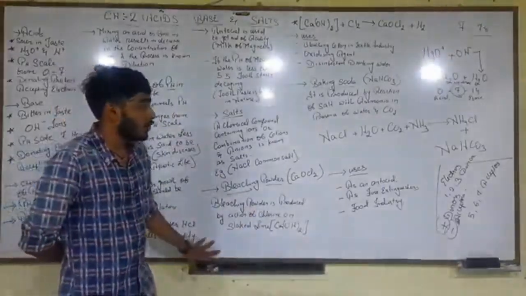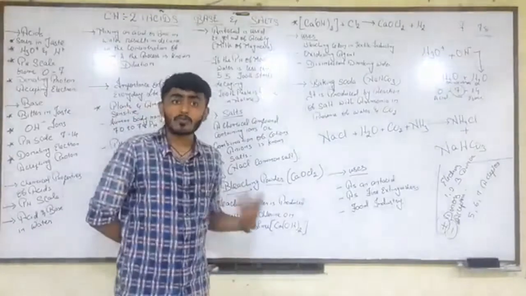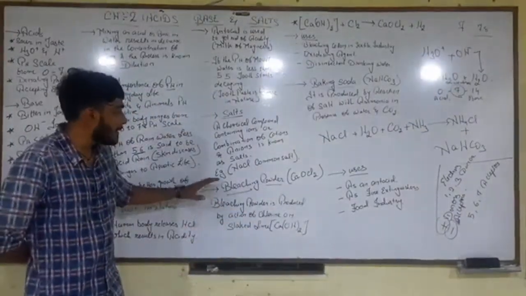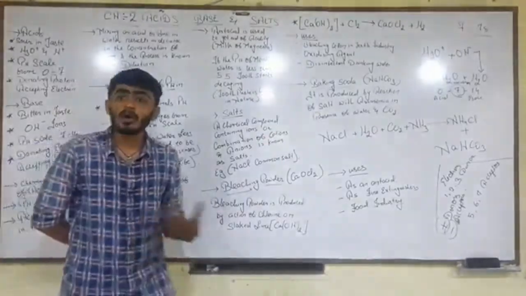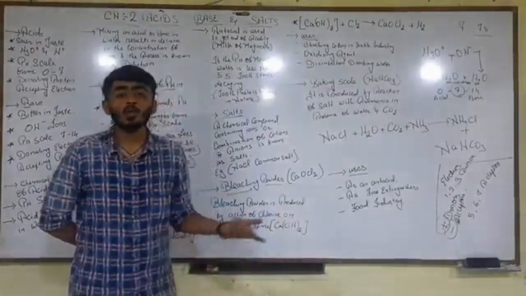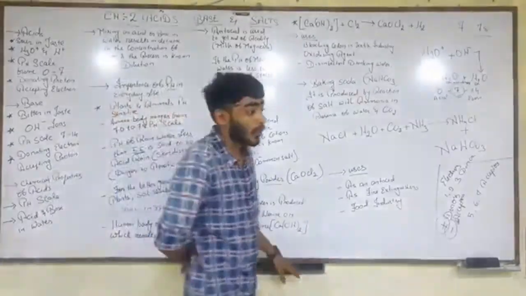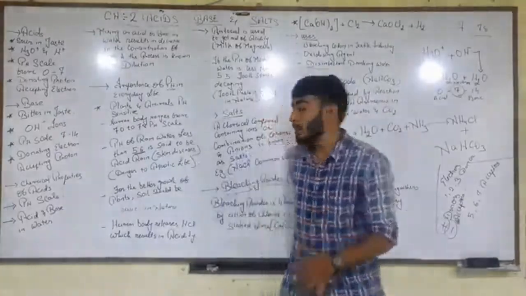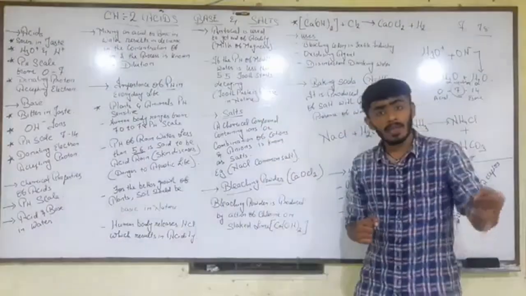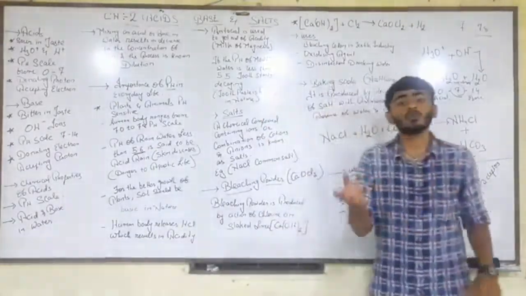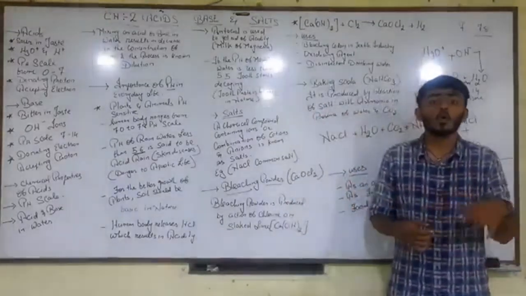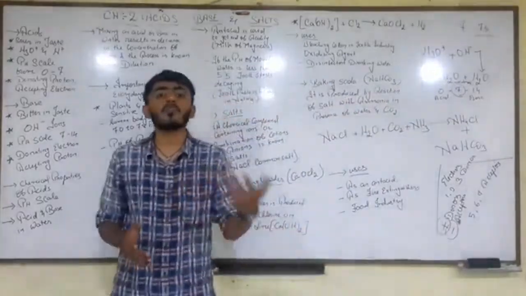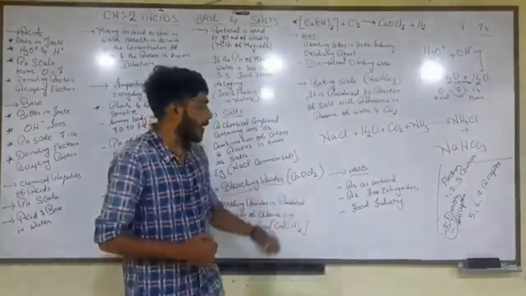Today we are going to study the different types of common salts we use in our day-to-day life. The first is bleaching powder. You might have heard the word bleaching powder at home. It is used for washing clothes or removing stains from clothes. It is added in the washing machine so that the stains and dirt on the clothes get rid of. So what is the general formula of bleaching powder?